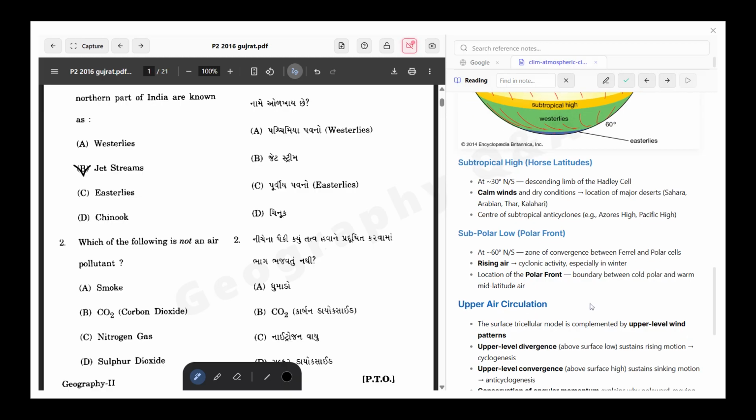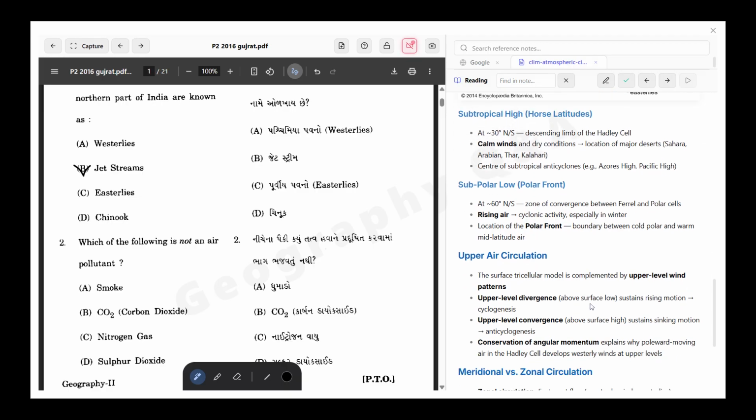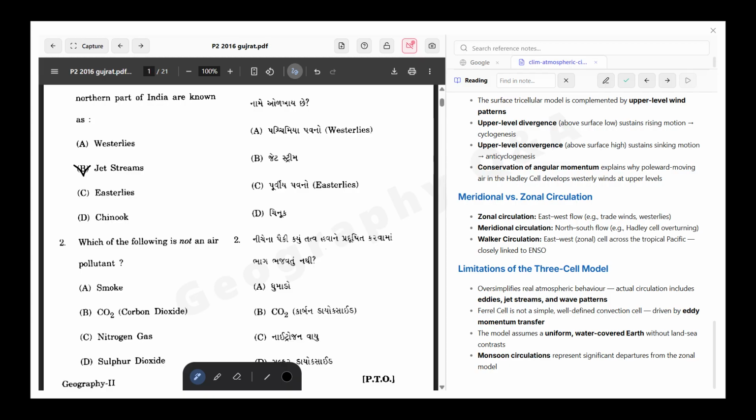The subtropical high region, calm winds, and the polar region are all there. So the information is available there. Now the next question: